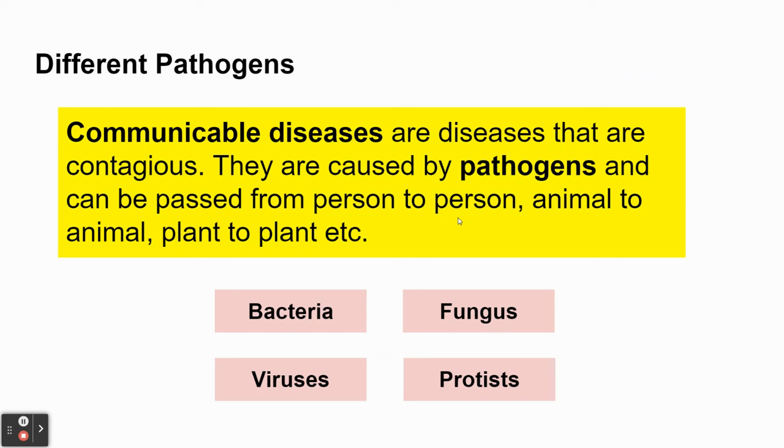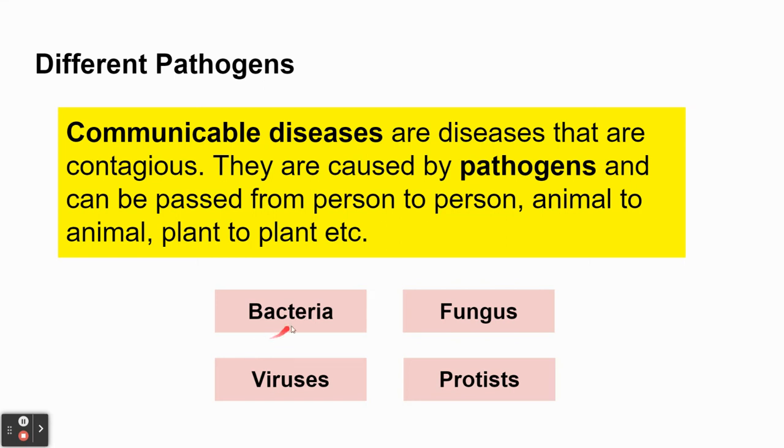So what we're going to look at now is a little bit more on communicable disease. As we said, these are diseases caused by pathogens, and they are passed on from person to person, which means they're contagious. What causes that is the pathogens being spread from person to person. For example, if someone is infected with a bacteria, if they cough and sneeze, someone else can then be exposed to that bacteria, and then they can get the disease as well.